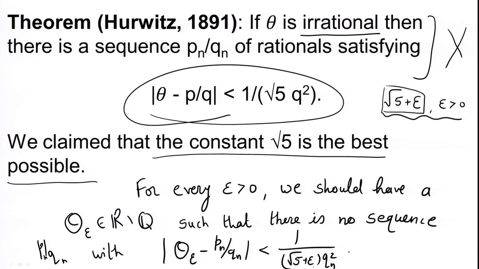Let us again understand what we need to prove. We claim that root 5 is the best possible constant. So, if we increase root 5 slightly by this epsilon, which is any positive number, you fix this positive number epsilon now, that is fixed. So, we are looking at the constant to be root 5 plus epsilon. This is our new constant. Then we claim that the theorem of Hurwitz does not hold for root 5 plus epsilon.